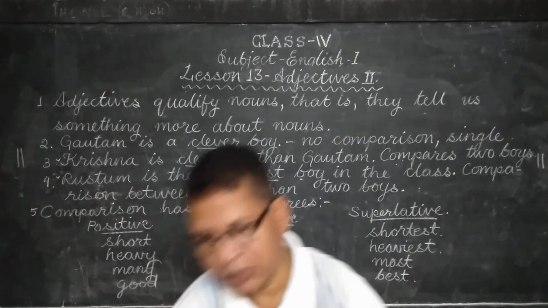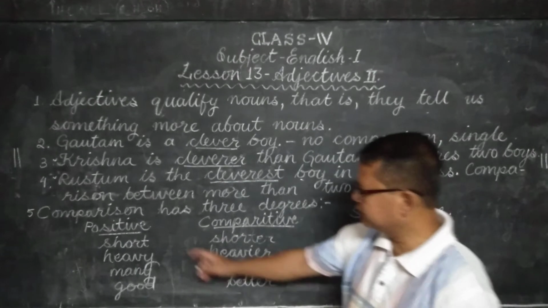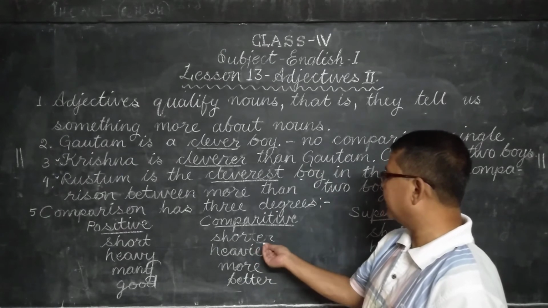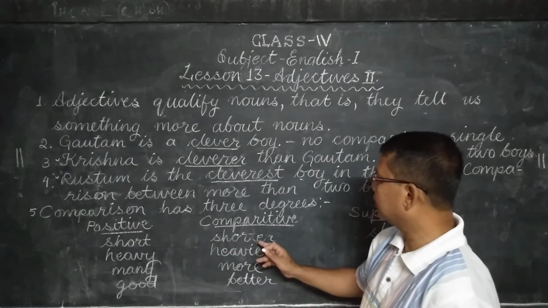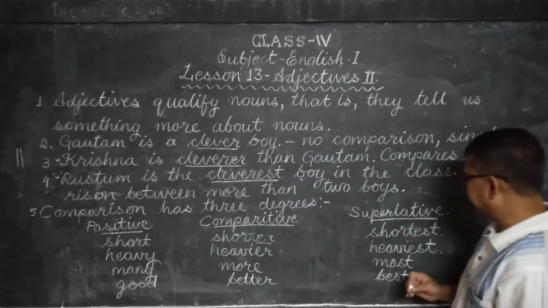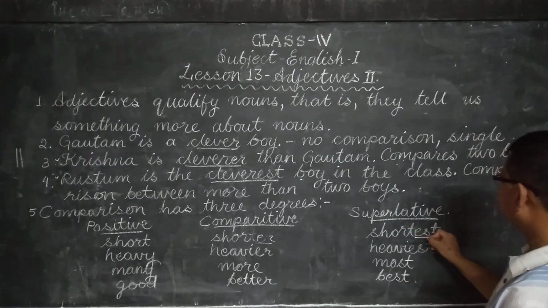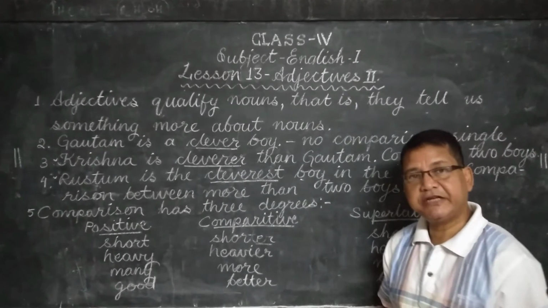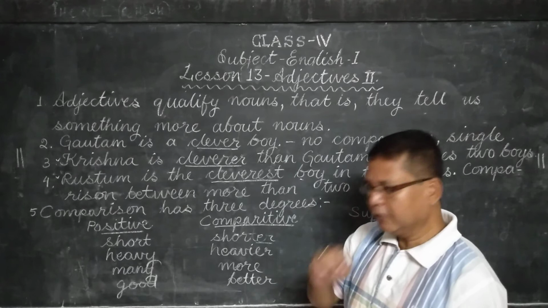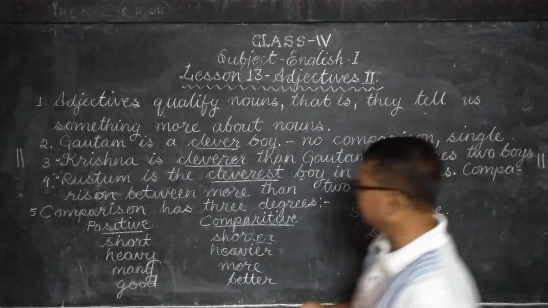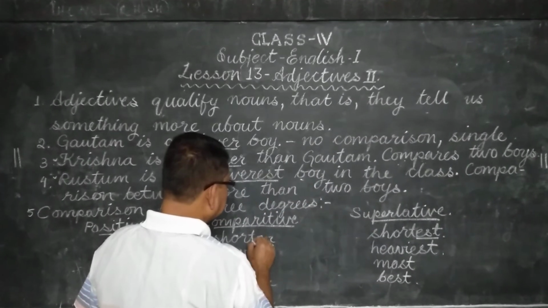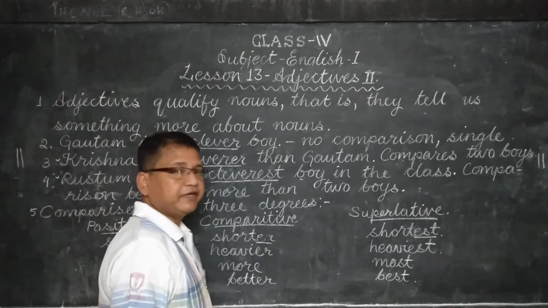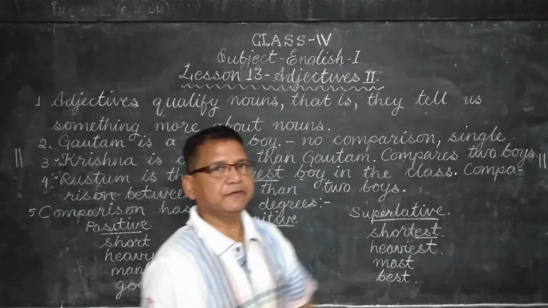Okay, now look at the blackboard. So positive degree is short. How did I make the comparative degree? By adding er. Short, shorter. And how did I make the superlative degree? By adding est. Generally, we make comparative degree, generally, not all the time, by adding er. And we make superlative degree by adding est.